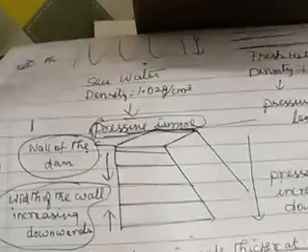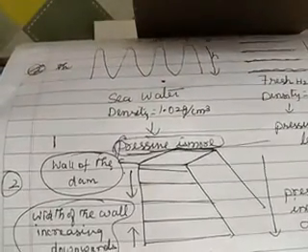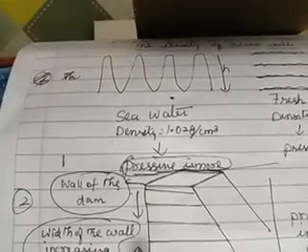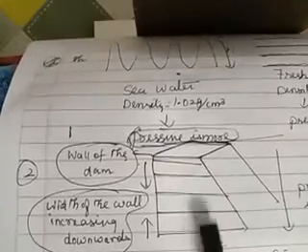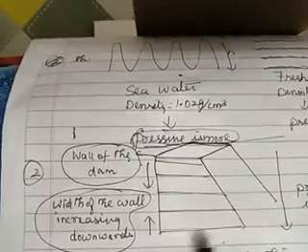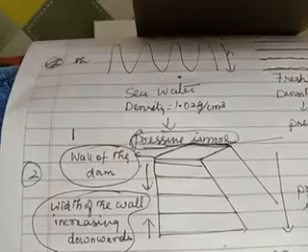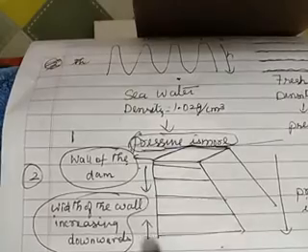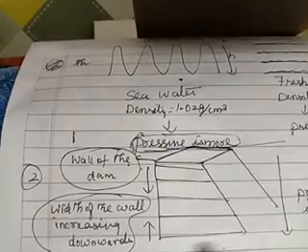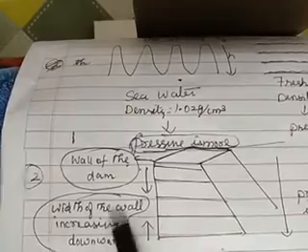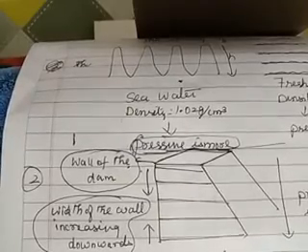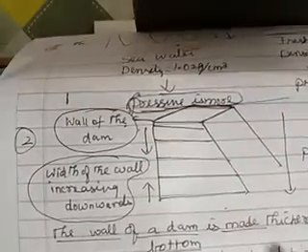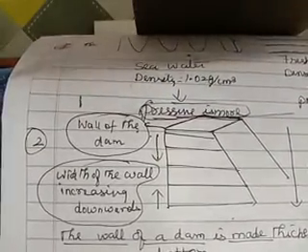Now come to the second consequence. You all would have visited some dams, is it not? If you look closely at the walls of the dam, the width of the dam keeps on increasing downwards. Why? Because the pressure increases downwards. Therefore, the bottommost part of the dam will be wider than the topmost part. This is based on the consequences of liquid pressure. Therefore, the wall of the dam is made thicker at the bottom purposely, in order to withstand the liquid pressure.